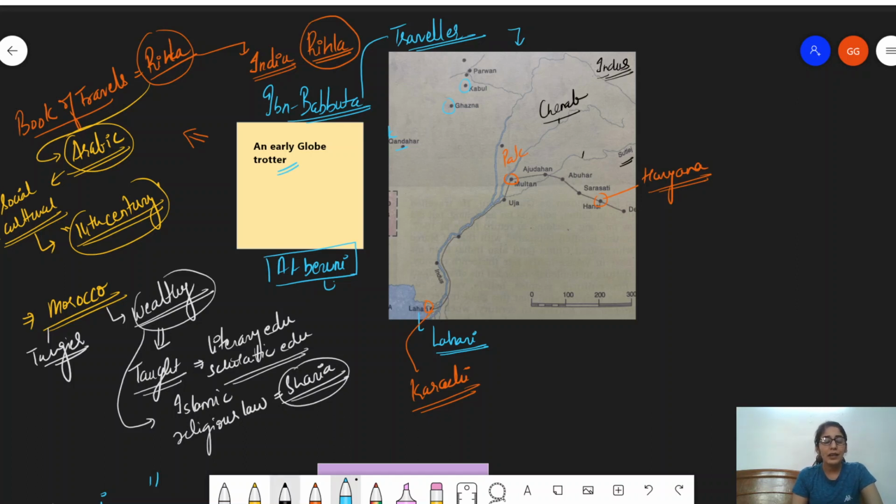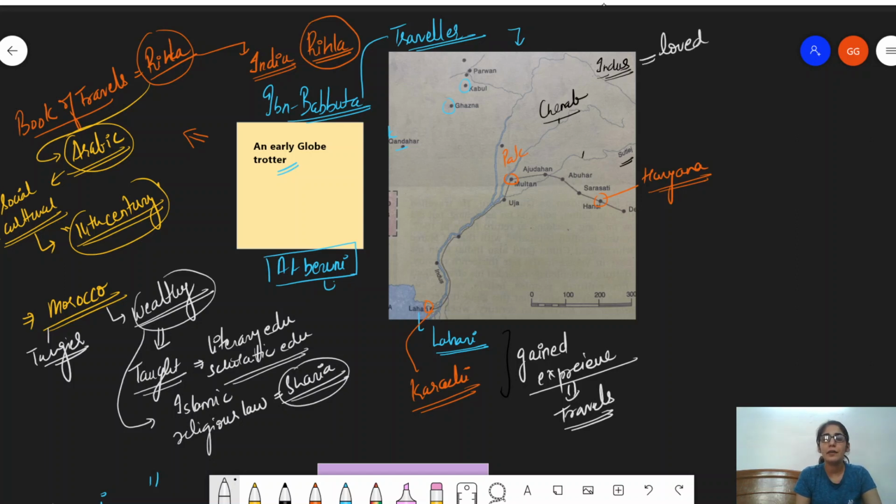Now, unlike the other members of his class, Ibn Battuta gained extreme experience. Why? Because of his travels, right? He absolutely loved traveling. So, if you have to remember these points for the exam's purpose, remember that he loved traveling.